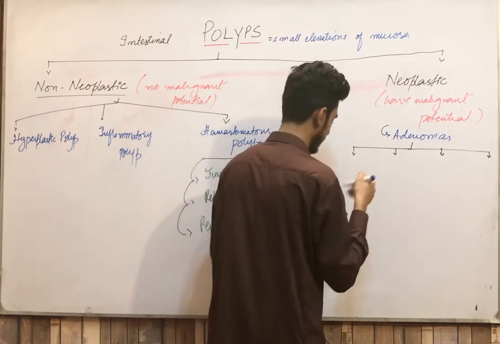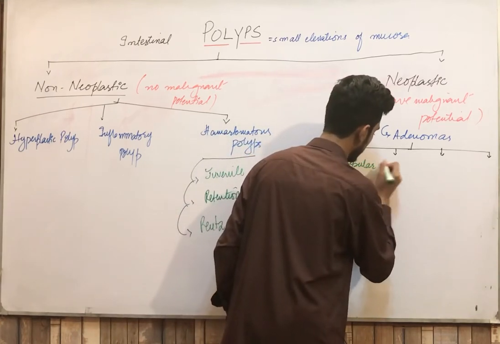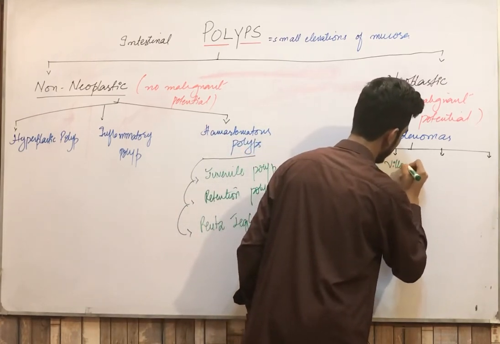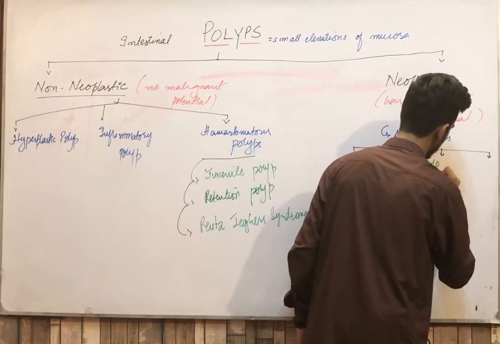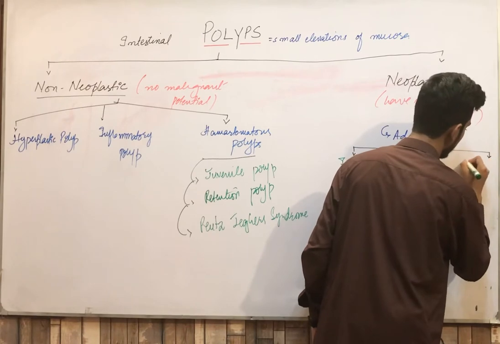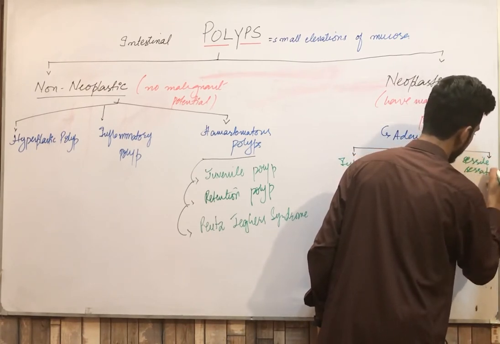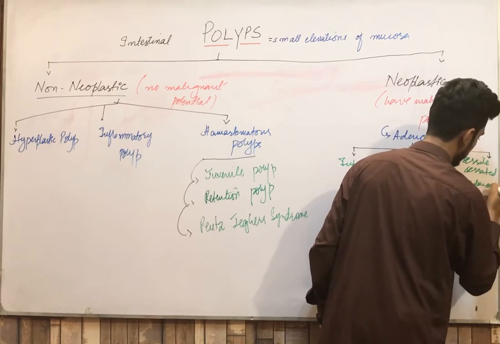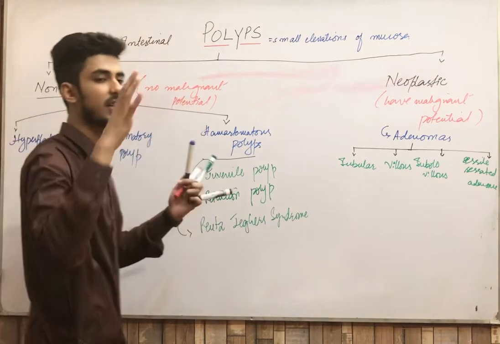First one is the tubular adenoma. Second one is the villous adenoma. Third one is the tubulovillous adenoma. And the fourth one is the sessile serrated adenoma. Is that clear? So this is the overall classification.